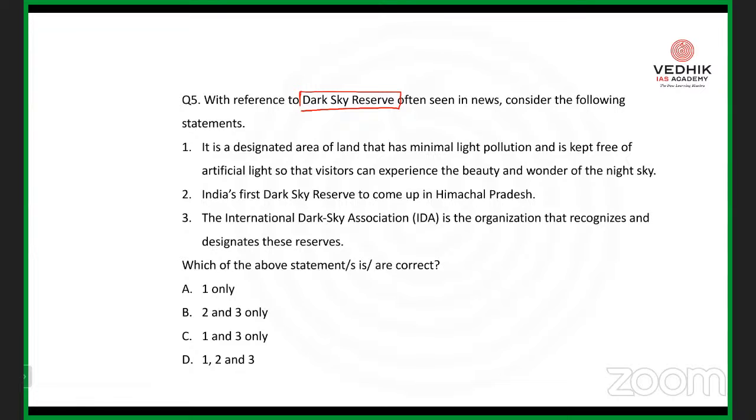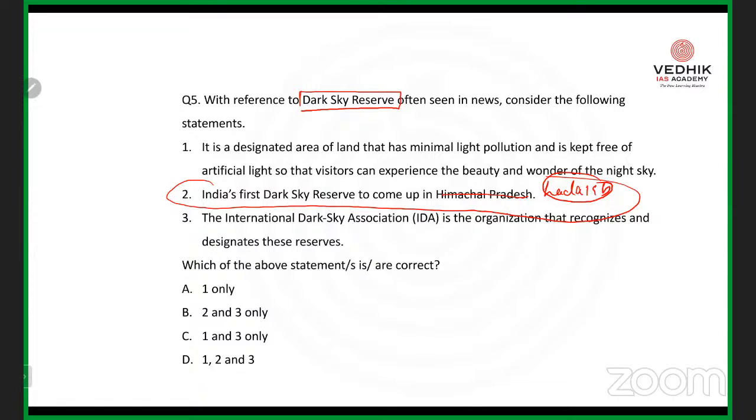So recently, India has established its first dark sky reserve, but that is not in Himachal Pradesh, that is in Ladakh. So that itself is the news. India is going to establish its first dark sky reserve over a part of Ladakh with the help of Ladakh authorities. So the second statement itself is wrong. And remember, it is not any kind of factual question.